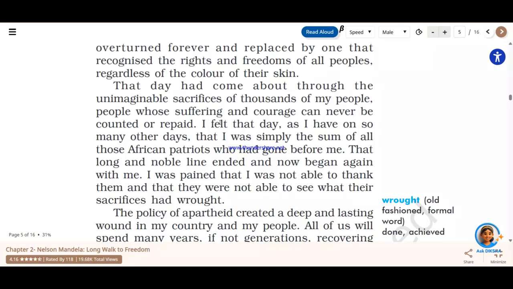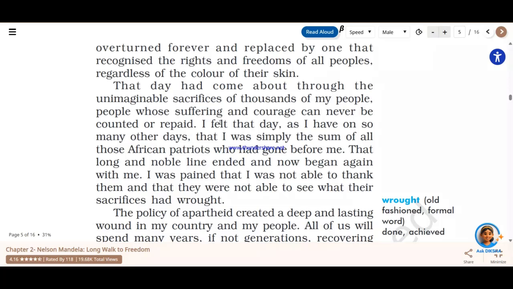They all had to work, and they had to fight against the prevailing system, the system which was not the one just established, but the system which had been there for hundreds and hundreds of years. All right, so therefore Nelson Mandela says that thousands of people have actually struggled. Thousands of people had actually fought for this day, or to see a free South Africa.